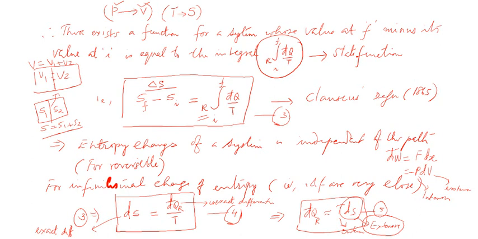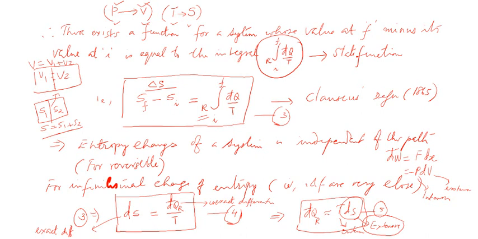a new physical variable in addition to pressure, volume, temperature, and internal energy. So Rudolf Clausius demanded that it will always be useful if we have an additional thermodynamic variable that is defined. That was the motivation to find such a variable which is extensive in nature, which can pair up with the intensive variable T. And this is a matter that you can keep in mind. It will be useful for you.